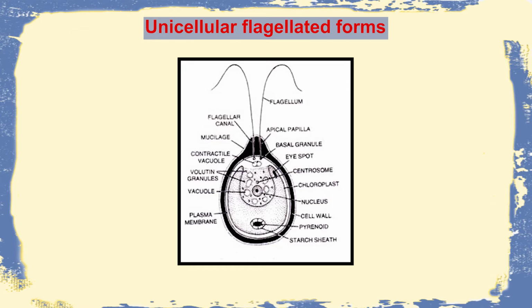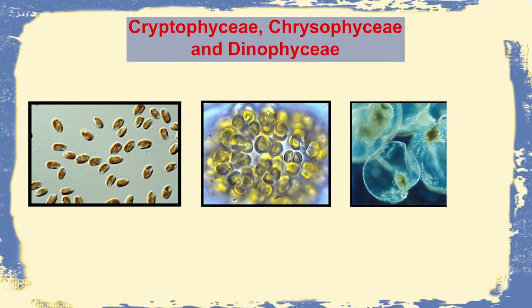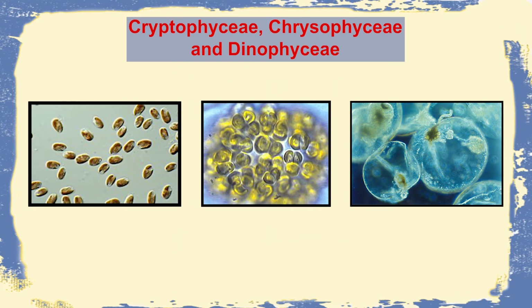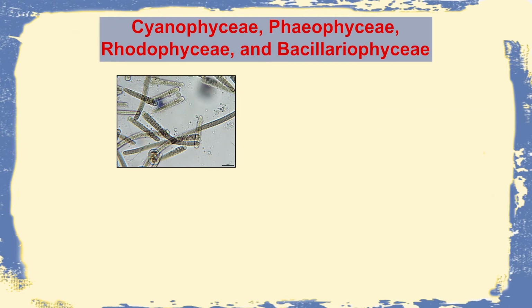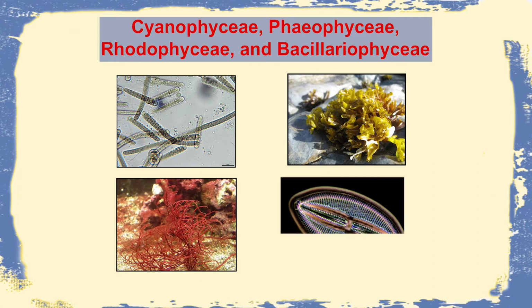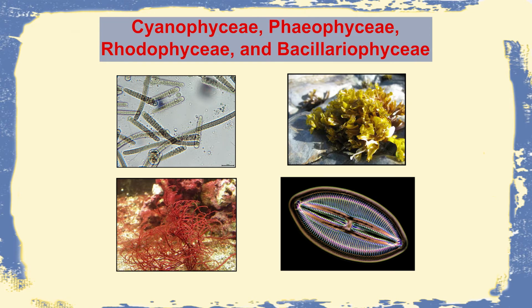Now, these are also unicellular and they are the simplest forms containing flagella. Flagella may be 1, 2 or even multiples of 2. Usually they are 2 or multiples of 2. And they are present in Cryptophyceae, Chrysophyceae and Dinophyceae, but absent in Cyanophyceae, Phaeophyceae, Rhodophyceae and Bacillariophyceae. This nature of flagellation, their numbers, location, types, all these are important for classification of algae.